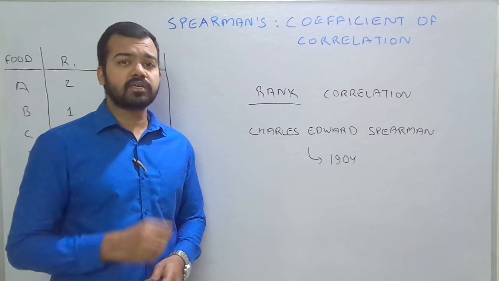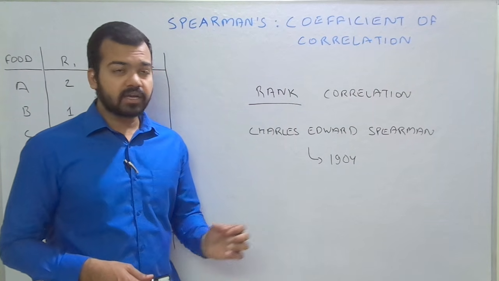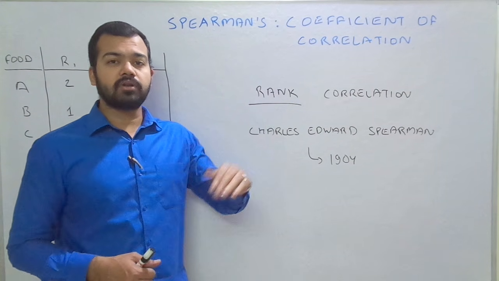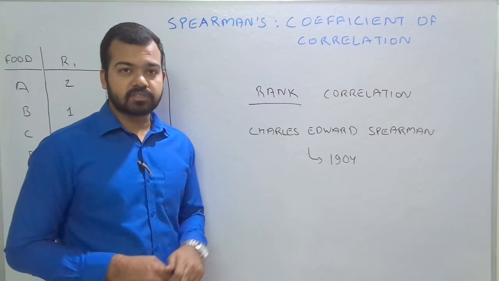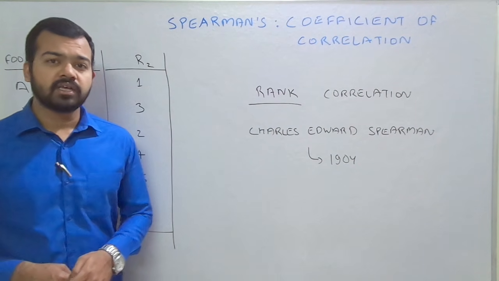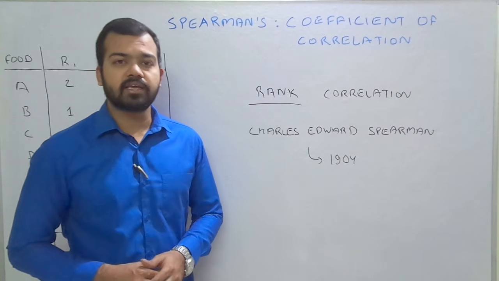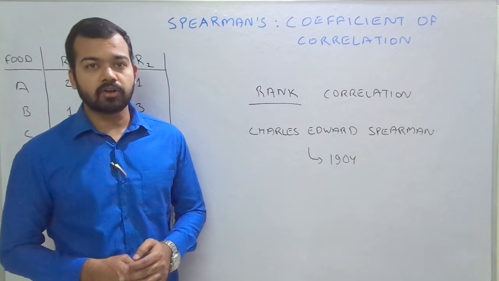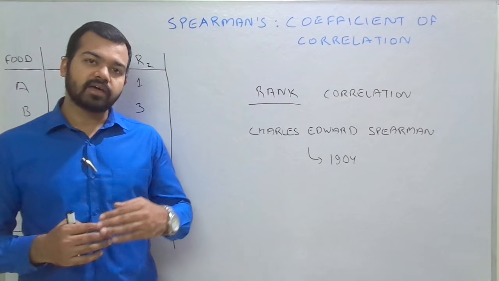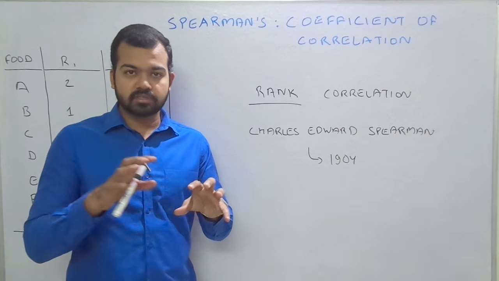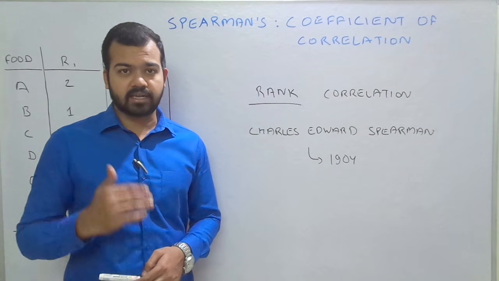In the Karl Pearson method, we were just able to figure out the actual figures. But here we will give a rank to the particular variables in the series. First of all we'll understand the meaning of this rank. Again the assumption is that here we are just calculating qualitative data. Qualitative data, like for example the beauty of a woman, we cannot measure with actual figures. So we need to give a preference or order. That is why we give a rank, that this is more beautiful, this is less beautiful, this is relatively less beautiful. That is why we give order, ranks.